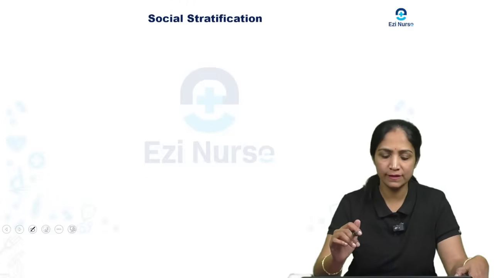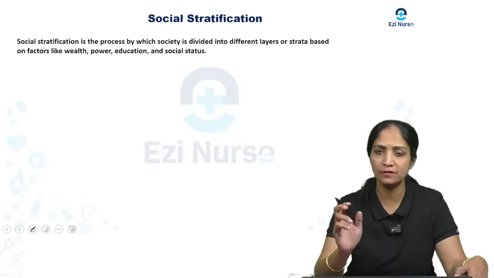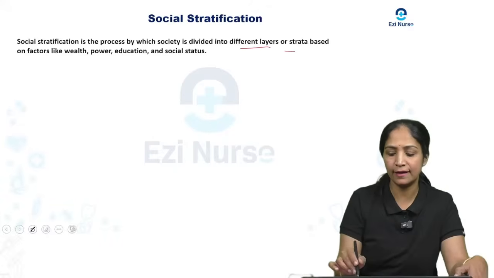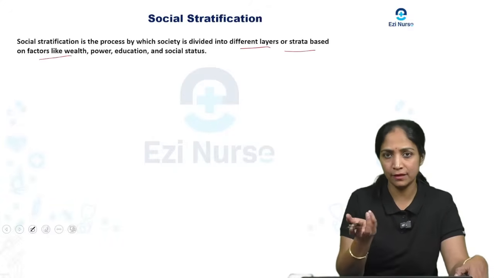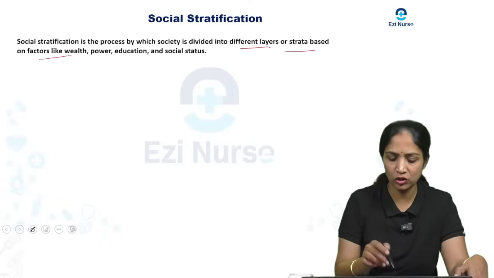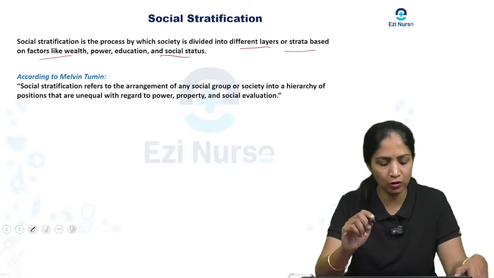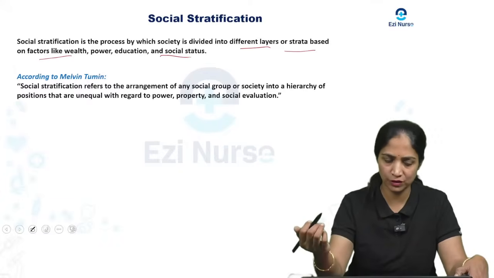Next, we will see one more topic, social stratification. What do we mean by social stratification? Social stratification is a process by which society is divided into different layers or strata, based on factors like wealth, power, education or social status. According to Melvin Tumin, he has given one more definition of social stratification.